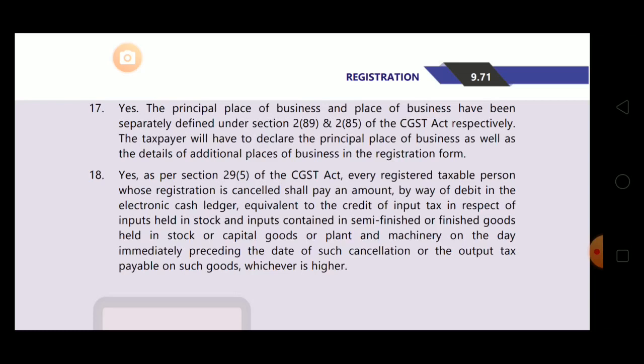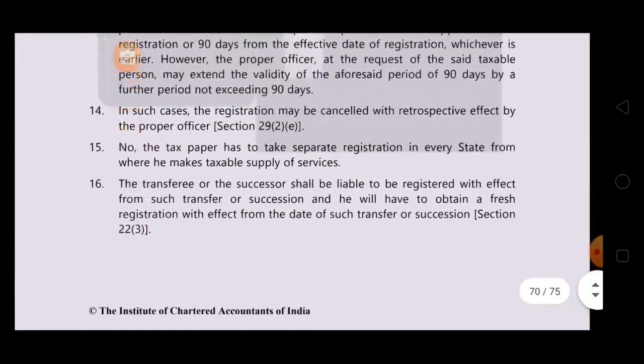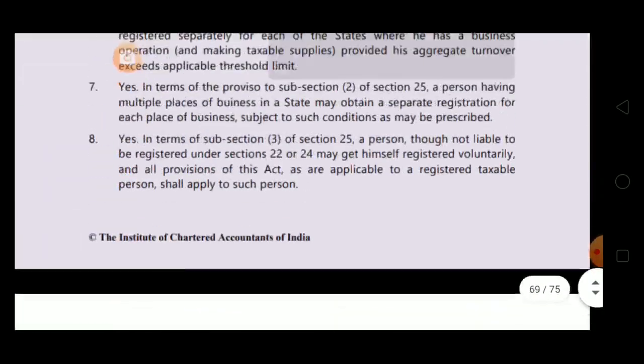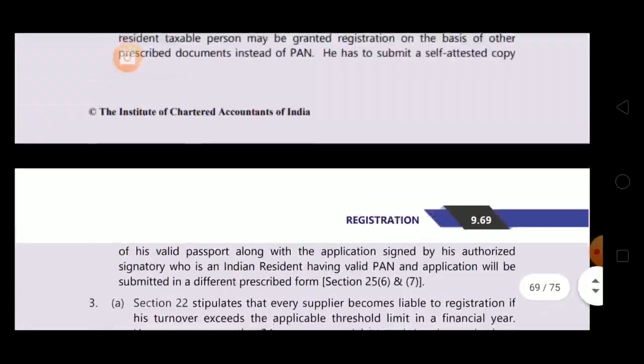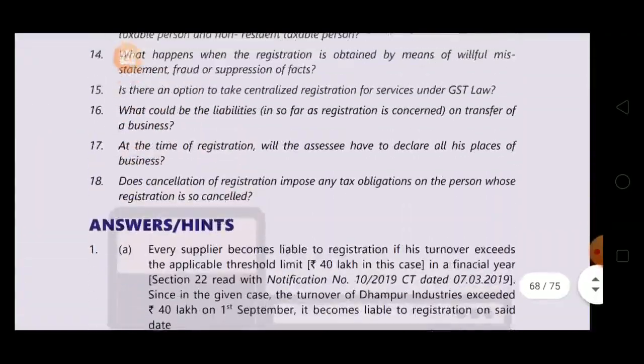The taxpayer will have to declare the principal place of business as well as the details of additional places of business in the registration form. As they are separately defined, the registered person is supposed to declare both the additional place of business and the principal place of business separately.